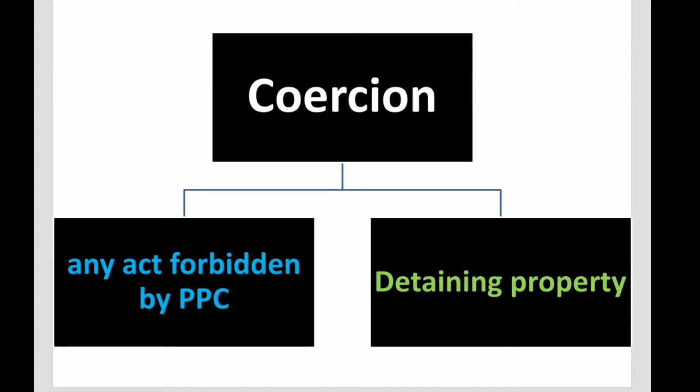And remember that I just said it can be either the committing of the act or the threatening to commit any act, so it's irrelevant. For example, if we change our example a little bit and say that A has not yet beaten up B, but that A has threatened to beat B if B does not sell his car to him. So even the threat alone to commit any act which is forbidden by the PPC is going to be sufficient. So this is the first broad category, that is coercion is the committing or threatening to commit any act which is forbidden by the PPC.